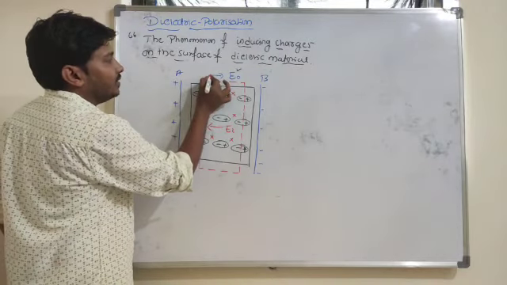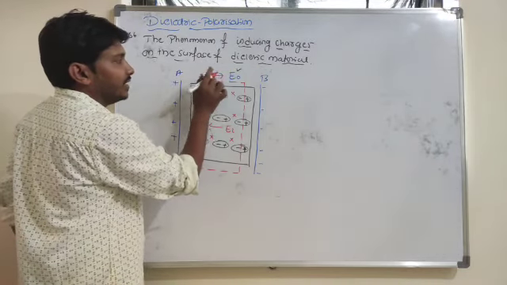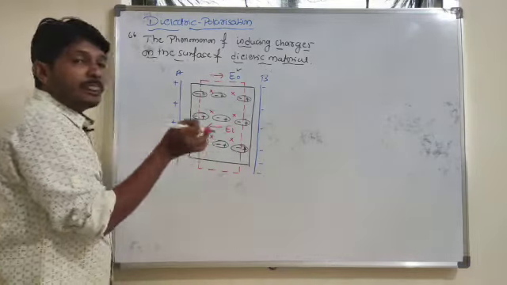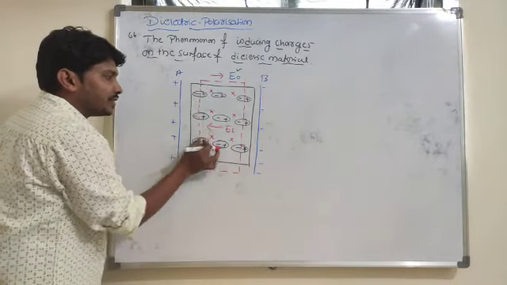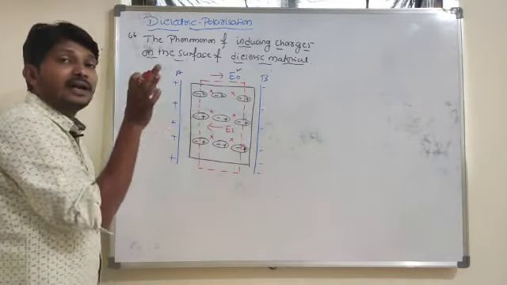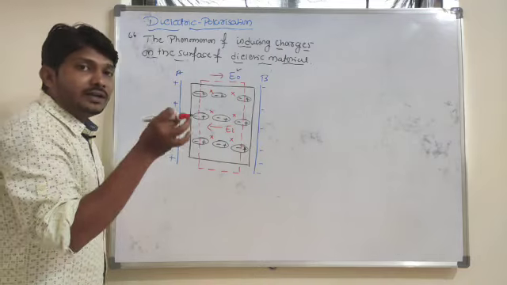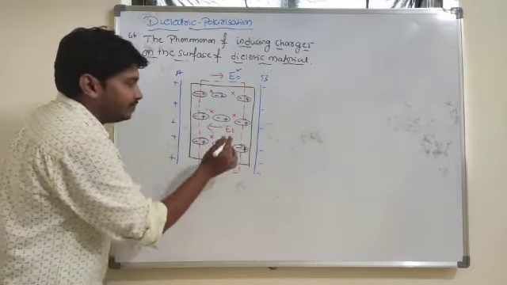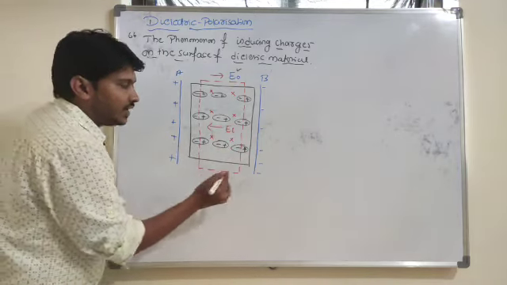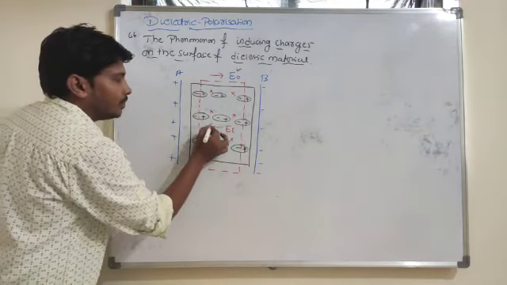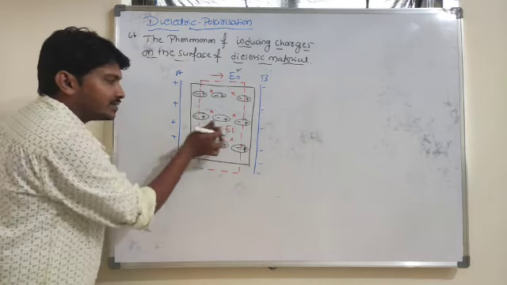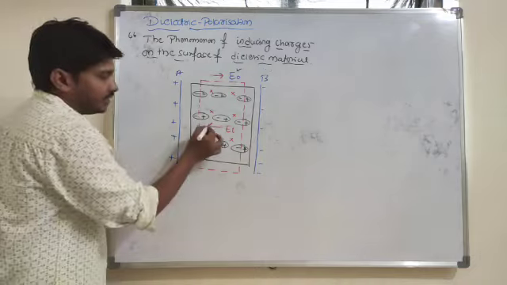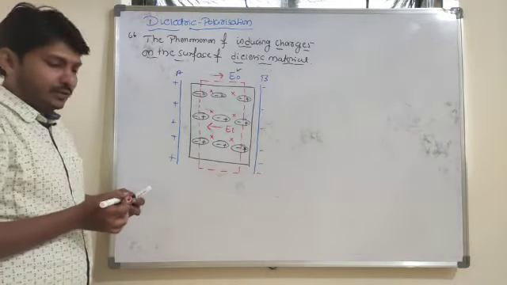Look here, what is the direction of the external electric field? This is the direction of the external electric field, positive to negative. Because of the induced charges on the surface of the dielectric material, there will be an electric field. That electric field I will name the induced electric field. What is its direction? Positive to negative, so I take this as the direction of the induced electric field. This is the direction of the external electric field and this is the direction of the induced electric field.